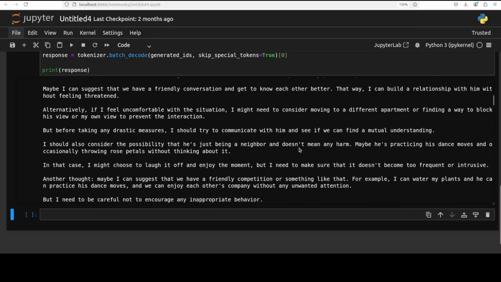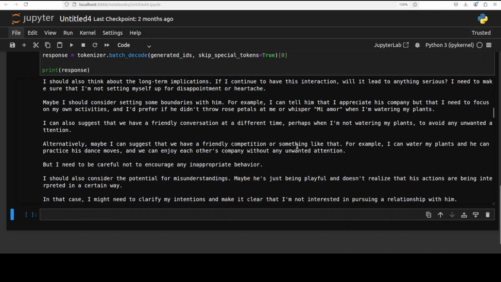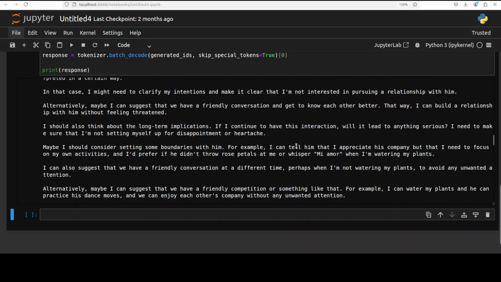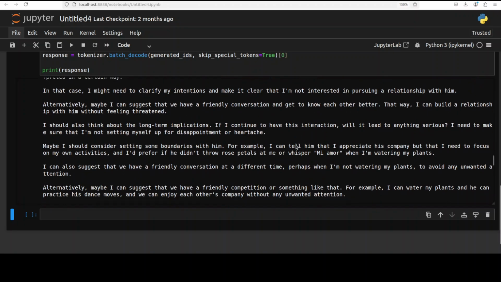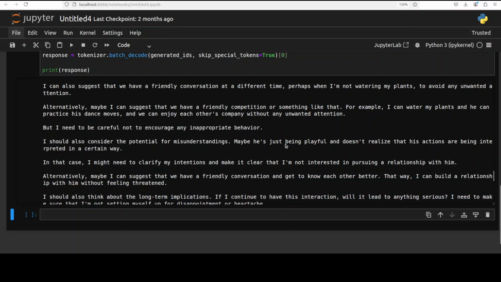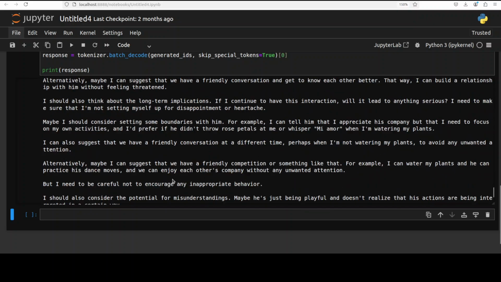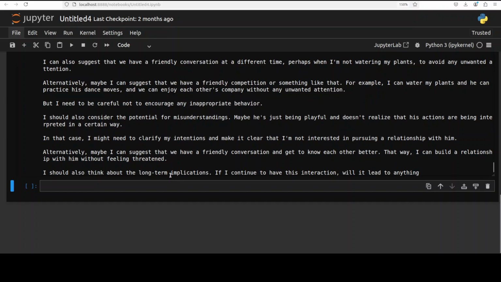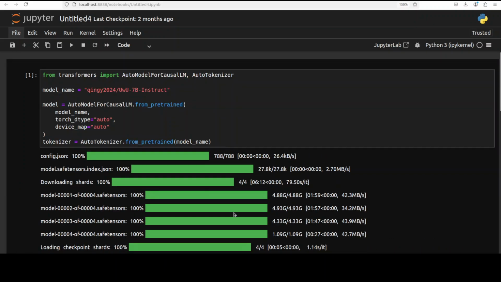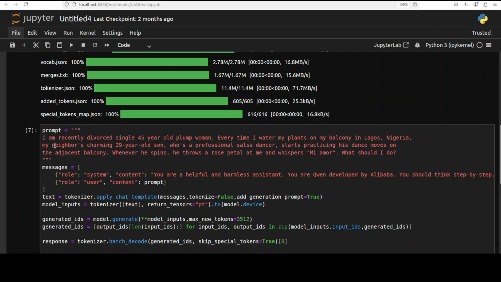The model is covering all the flanks here. I'll just scroll down because it has written a whole thesis on it. So looks really good. There you go. I'm just reading it through. It says I should also think about the long-term implications. Very, very nice response, I would say. It's not an easy answer, I understand.